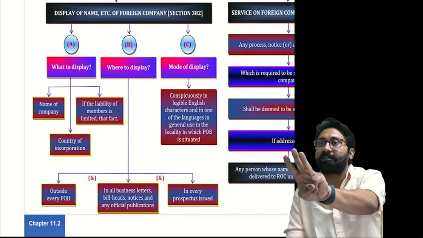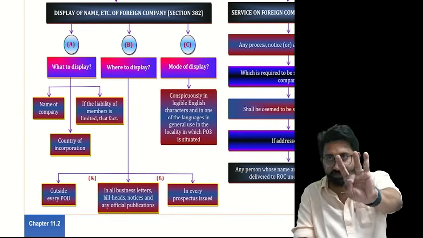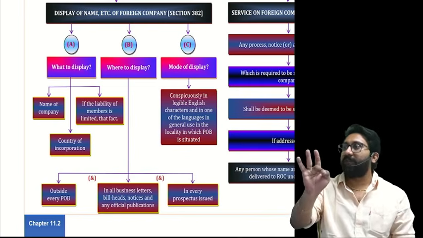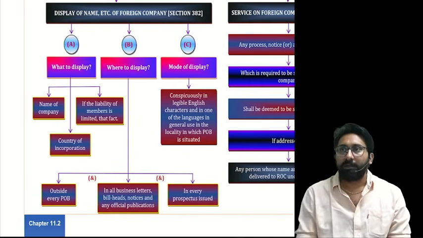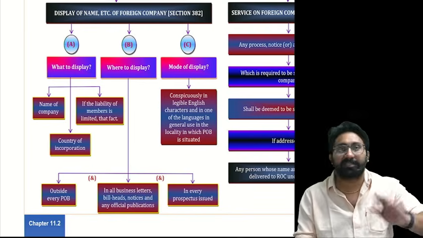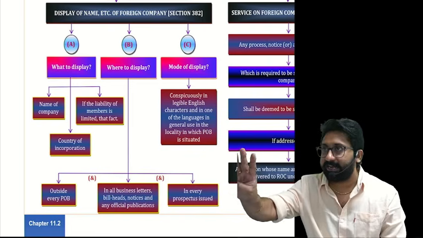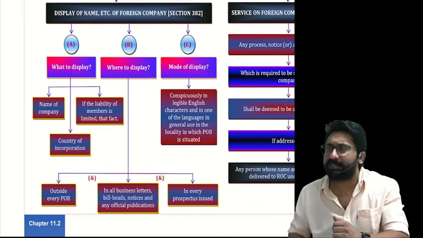What are the 3 details? Name of your company, XYZ Incorporated, something. Second, country of incorporation, where you started your company. Third one, if the liability is limited, the fact that it is limited, you need to mention. So 3 details: name, country, liability. Where should I mention this?